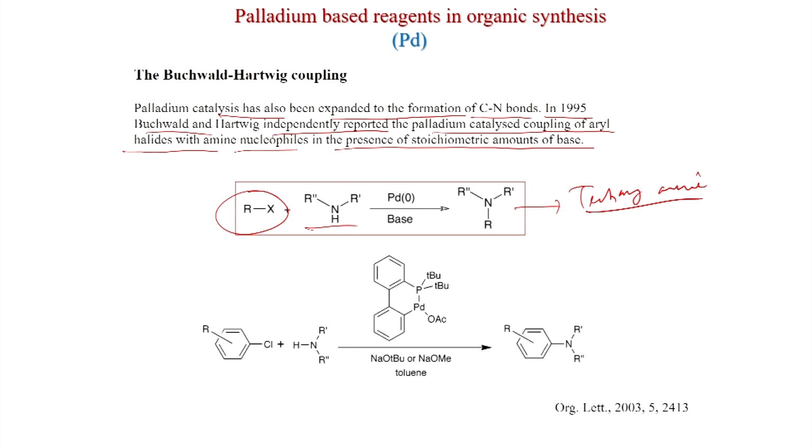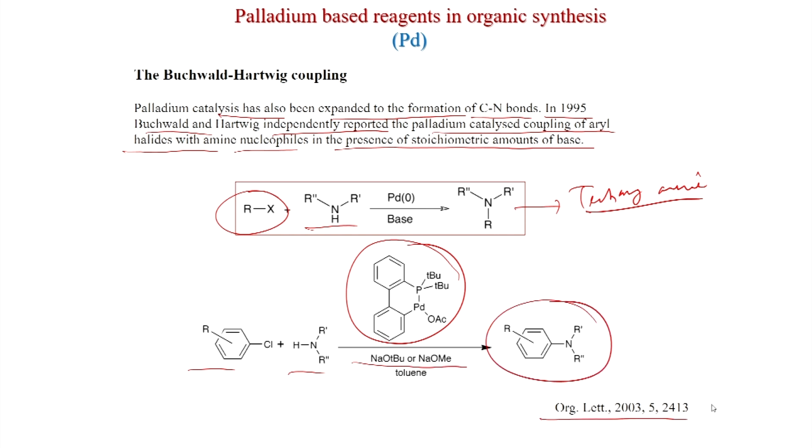And this is an example, if you use chlorobenzene and a secondary amine with this catalyst. So, here palladium phosphine is present and sodium tertiary butoxide or sodium methoxide base, then you get this tertiary amine, and this work was published in Organic Letters 2003.